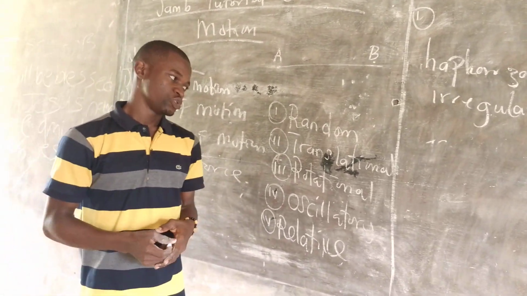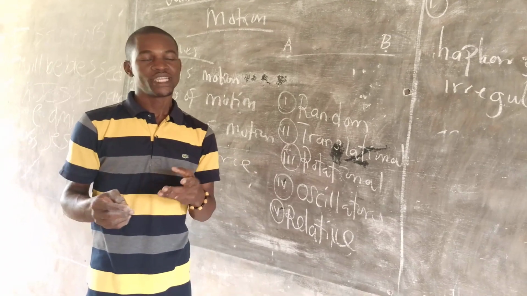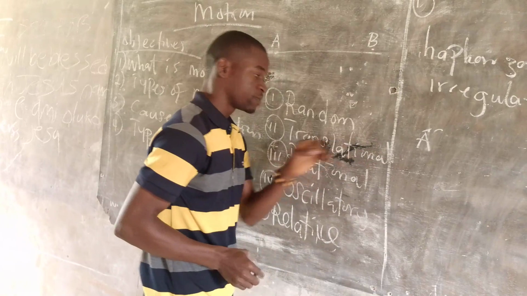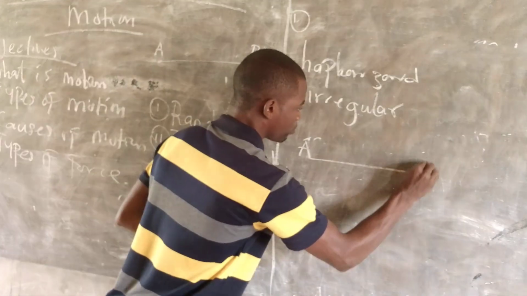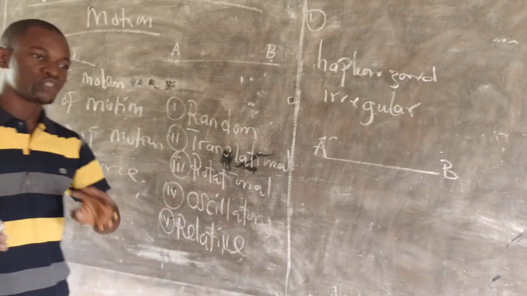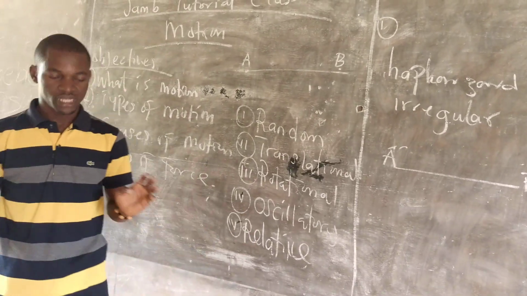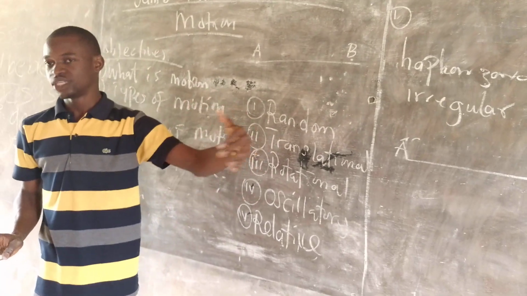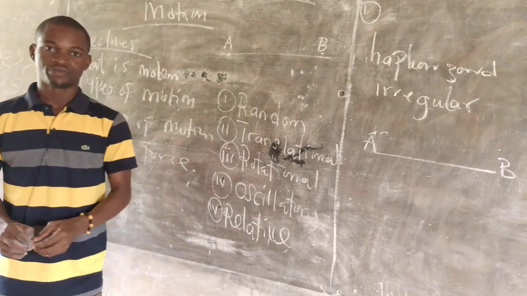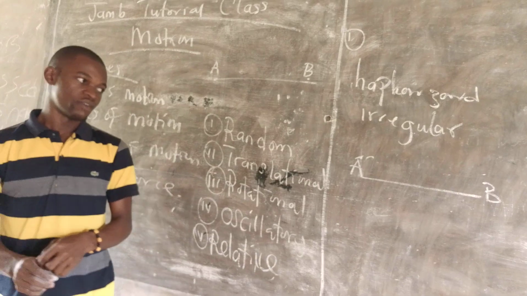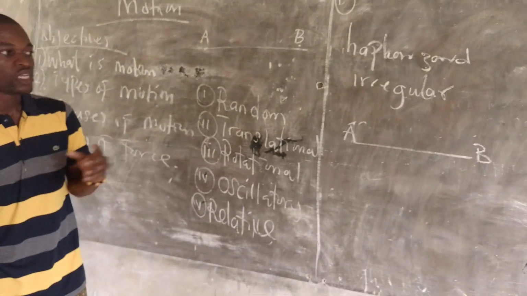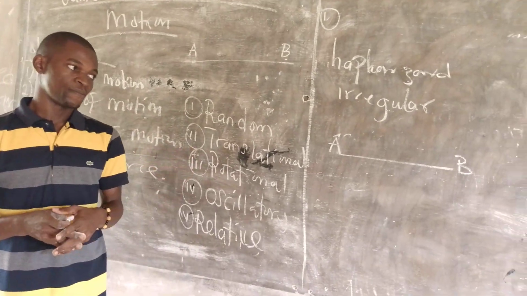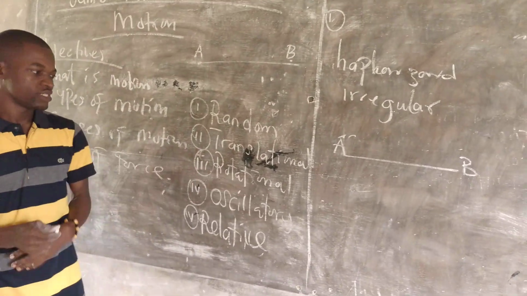Now let's come to the next one, which is translational motion. What is translational motion? Translational motion is the movement of a body from one point, for instance point A, to another point B without any change in direction. They don't change direction. I believe that is very clear. Such a body has undergone translational motion. So that is it for translational motion.